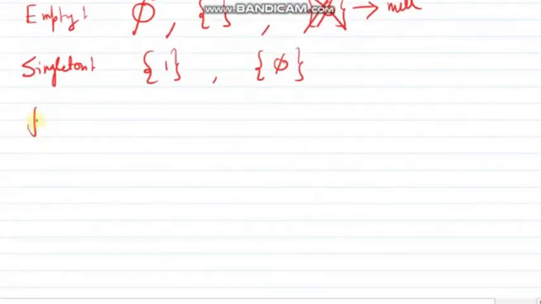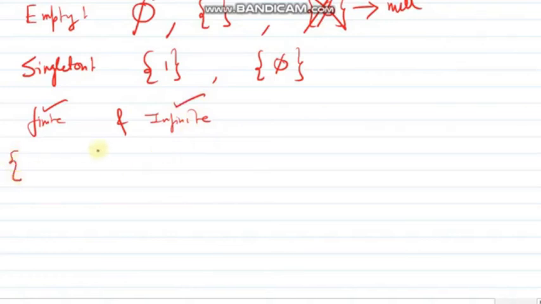Next one, finite and infinite sets. Clearly you can understand that a set which has a finite number of elements is a finite set, and a set which has an infinite number of elements is an infinite set. Example of a finite set: first 5 whole numbers. Infinite set: the whole number set.